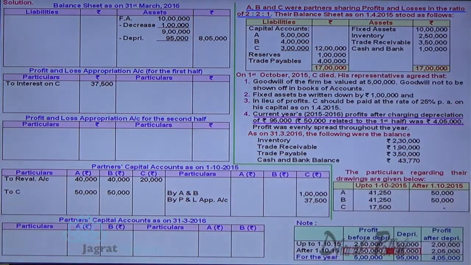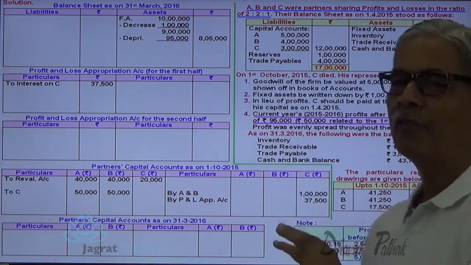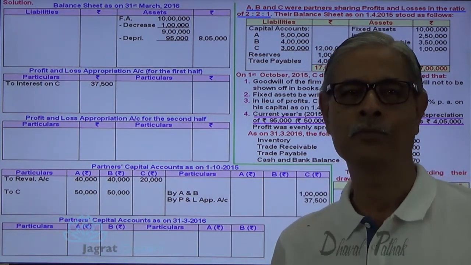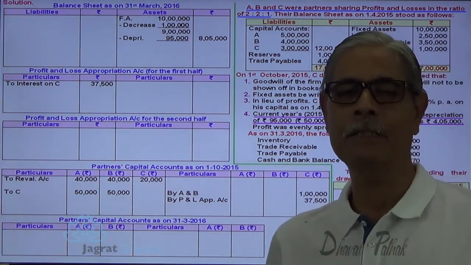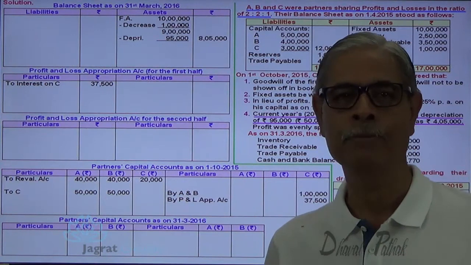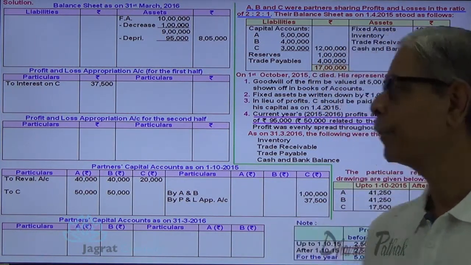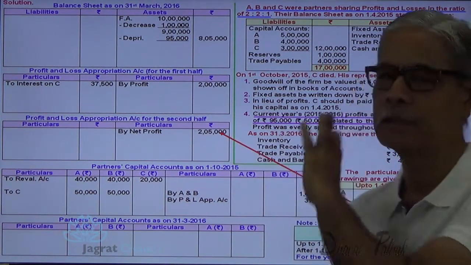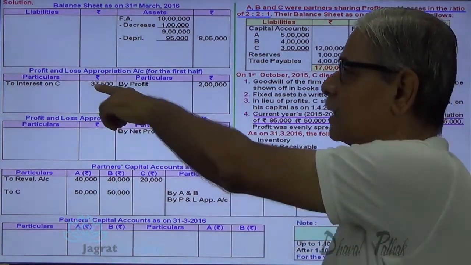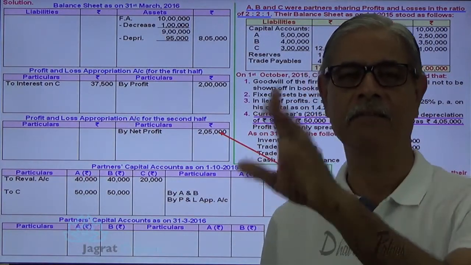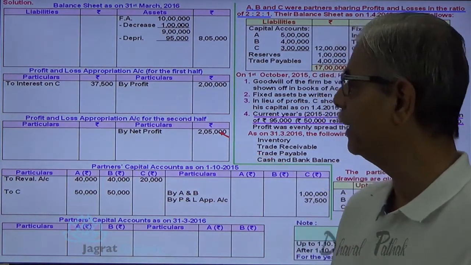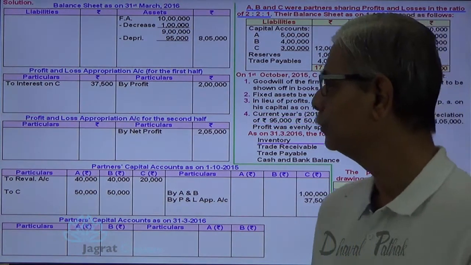And the last 6 months profit, that is 2,05,000, wherein C is not a partner, but he is entitled to have a share in this last 6 months profit as per the provisions of the Partnership Act, which I intend to explain to you in this sum. But before that, let me write down the profit available for distribution in the first 6 months and profit available for distribution in the last 6 months. In the first 6 months, the profit share of C is given as per agreement, 37,500. So the remaining profit will be distributed between A and B in the ratio of their profit sharing, that is equal.